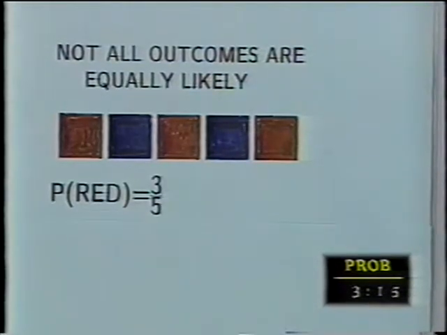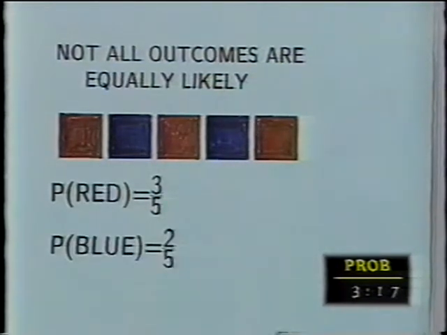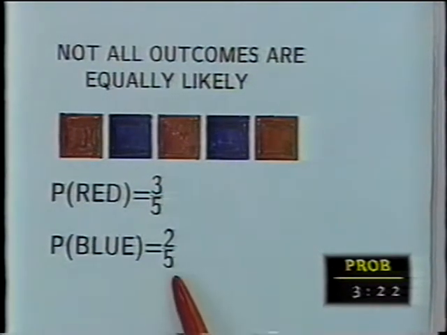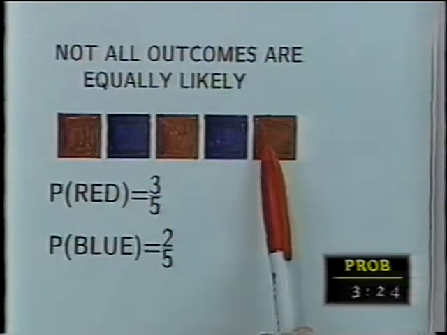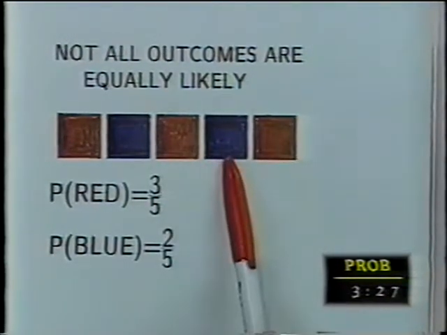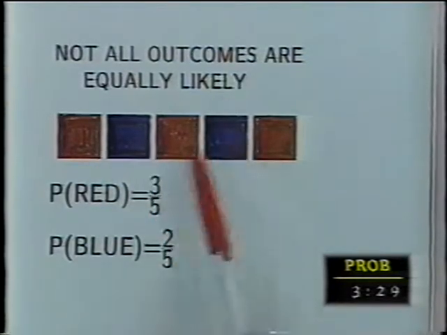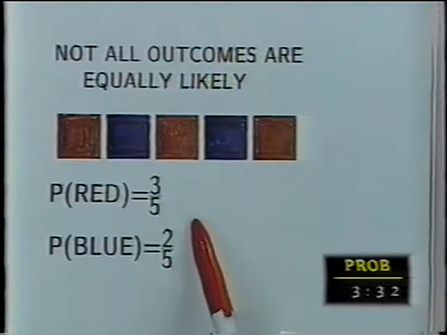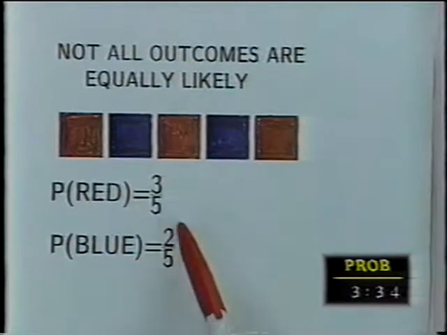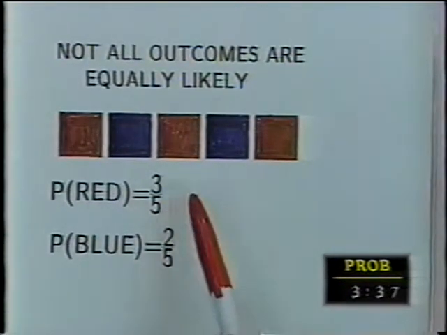However, most people think in terms of picking a block out and looking at the color. Not at which block it is, but at its color. And the colors are not equally likely. We should have a feeling for that. In fact, if I asked you what the chances are, you'd probably say, well, red has a 3/5 chance and blue has a 2/5 chance, because 3 out of 5 of the blocks are red and 2 out of 5 of the blocks are blue. The colors red and blue are not equally likely, and they don't have the same chance of occurring.